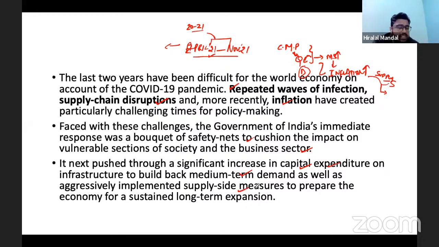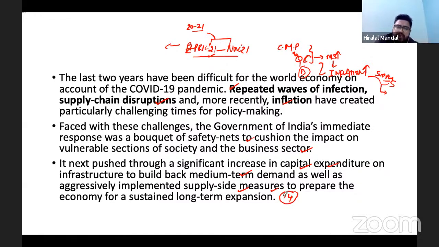Another reform that you can see is that the government of India took supply side measures for the economy. In order to achieve long-term expansion of the economy, it took various supply side measures under the Pradhan Mantri or Atmanirbhar scheme. The government started various schemes. In fact, India has already announced the PLI scheme, production linked incentives, for 14 sectors in the economy. That is giving a huge boost to domestic production in the country.